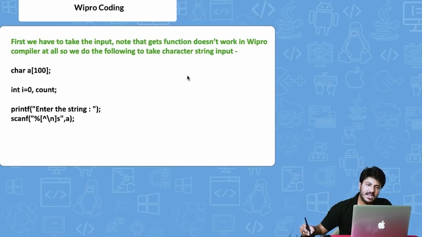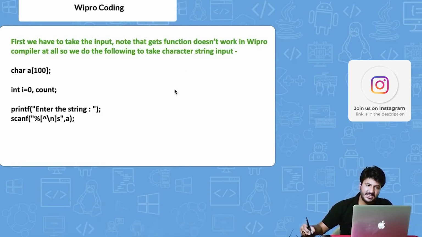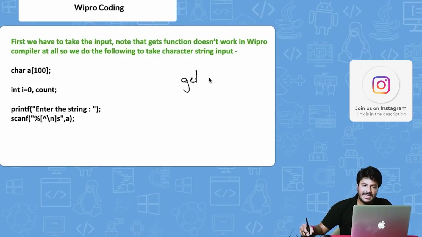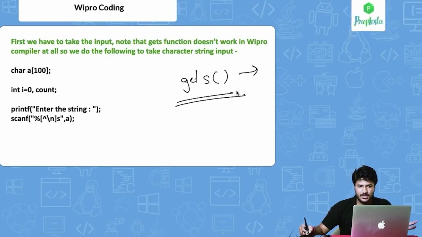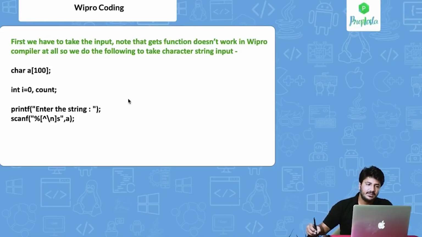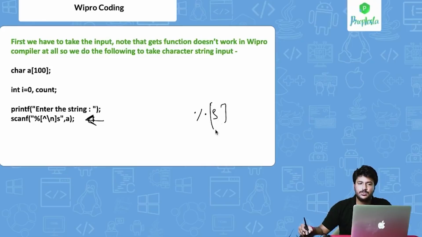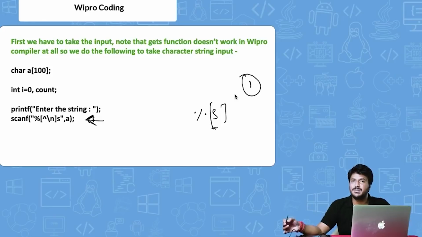The compiler issue in Wipro with strings is that it is not able to read gets at all, or different kinds of string operations in Python. So at least in C, this is how you would read a particular string without gets. You cannot write %s, I hope all of you know that, because it only reads one word. So if you write "this is Prepinsta", it will only take "this" and ignore the other part. That is why we use gets, because there are multiple words.